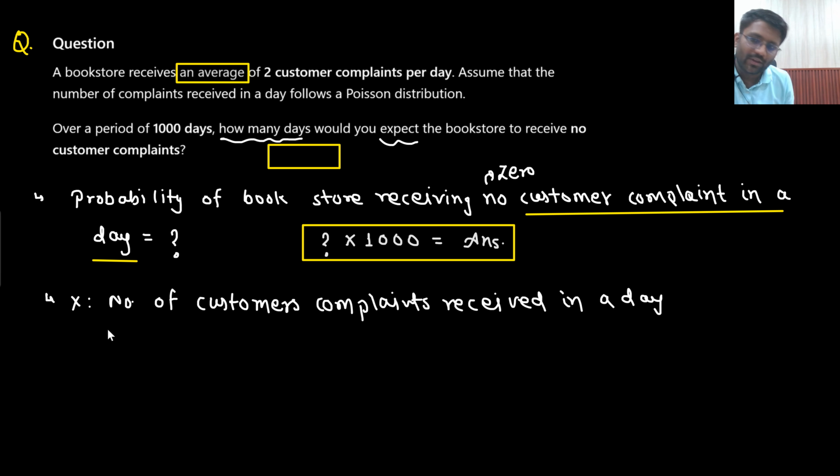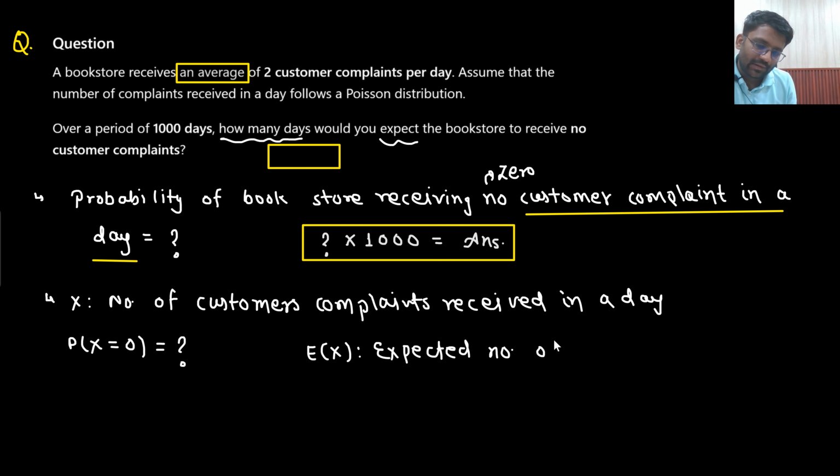What you are supposed to find out is the number of customer complaints received in a day being equal to 0. Can you find out expectation of x? What will be expectation of x? Expected number of complaints received in a day.